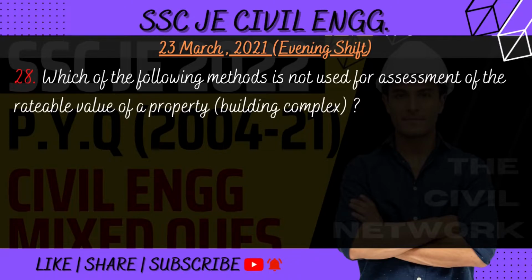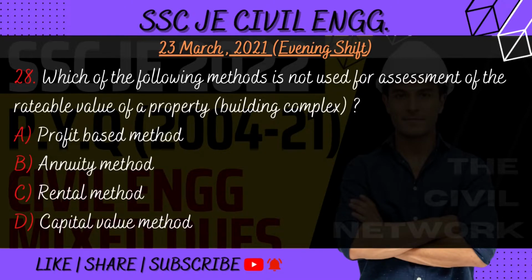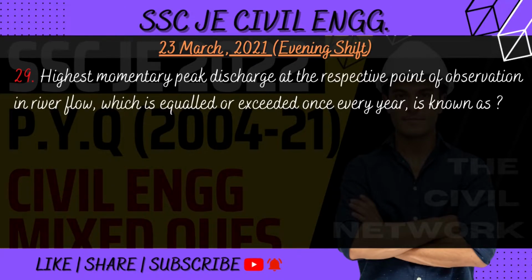Question number 28. Which of the following methods is not used for assessment of the heritable value of a property building complex? Options are A. Profit-based method, B. Annuity method, C. Rental method, D. Capital value method. So the correct answer is option number B. Annuity method.